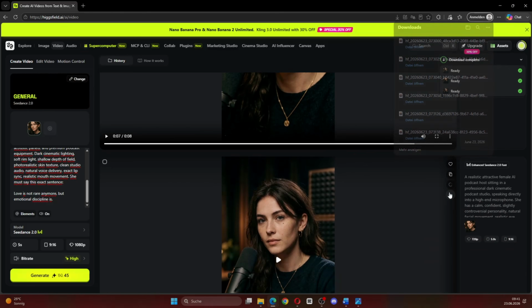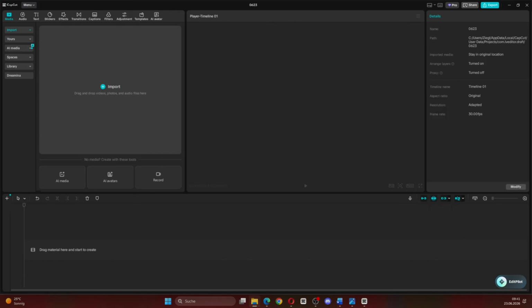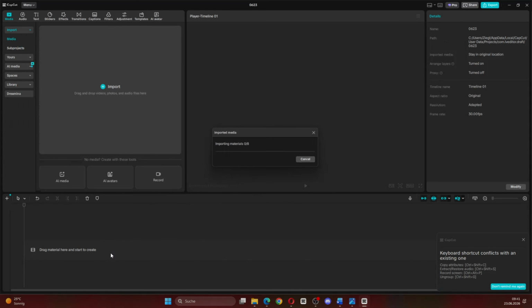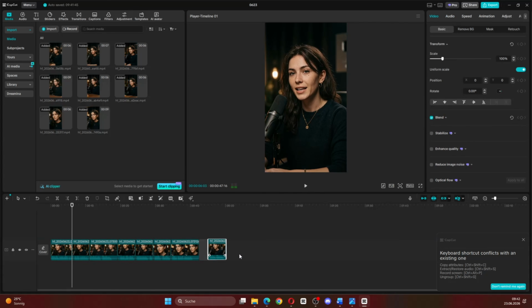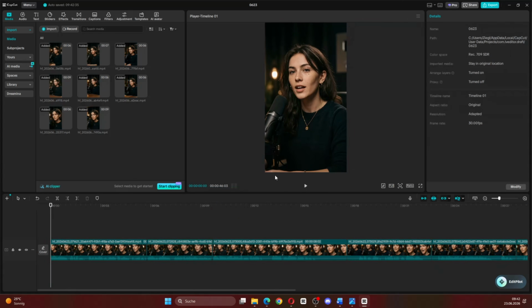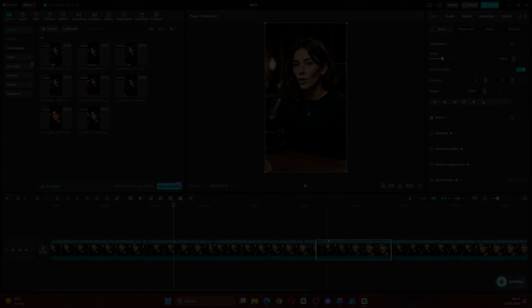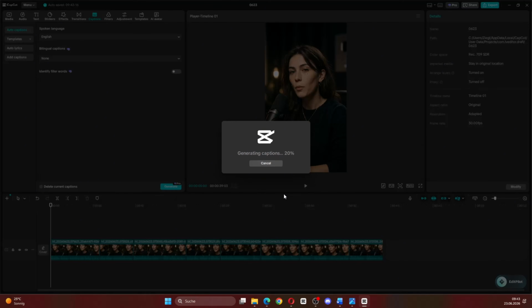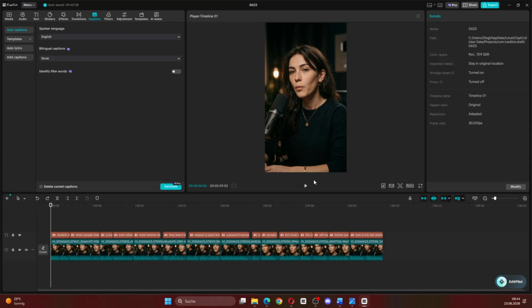The final step is cutting all the clips together. You can use any editing platform you want. I'm just gonna do it quickly in CapCut. All we have to do is import the clips, place them into the right order, and then cut off the edges where the character is not talking. After that, the basic video is already done. If you want to, you can add some captions, and the final thing would be adding background music.